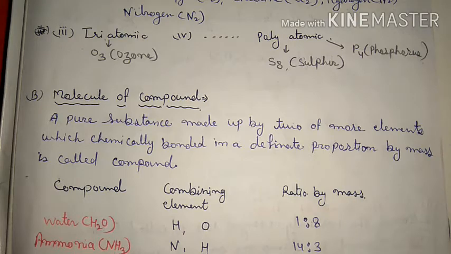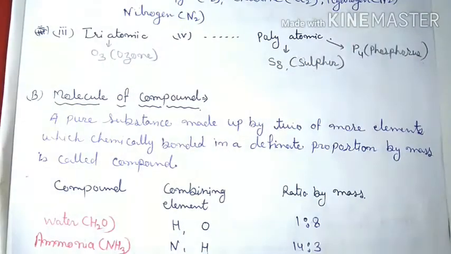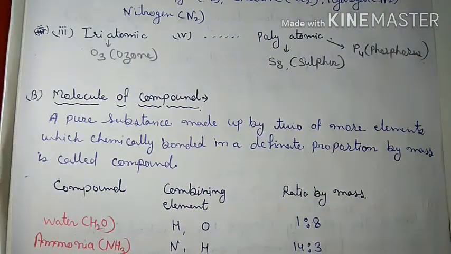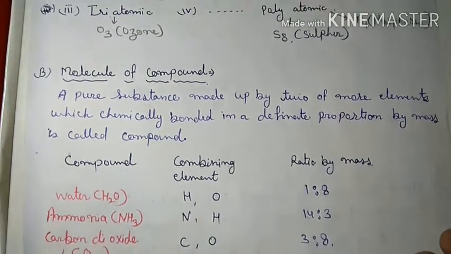Now in today's class we will discuss the molecule of compound. The question that comes to our mind is, what is a molecule of compound?